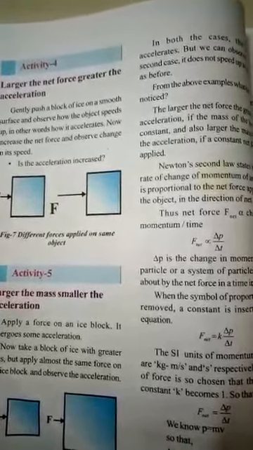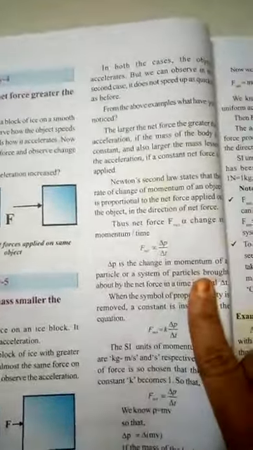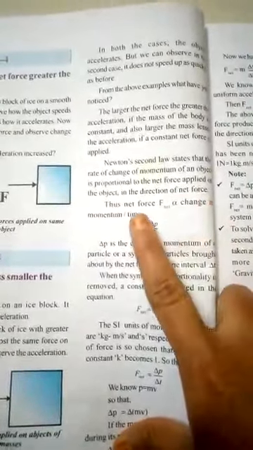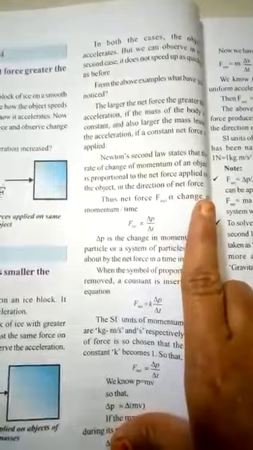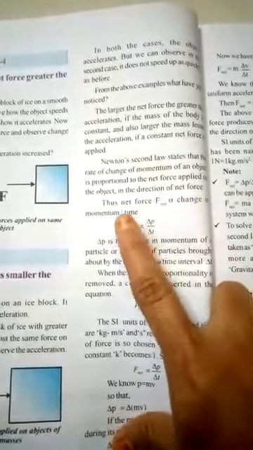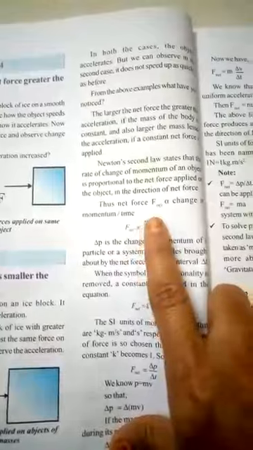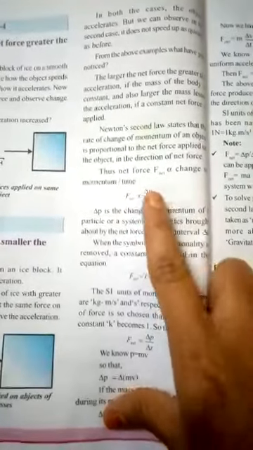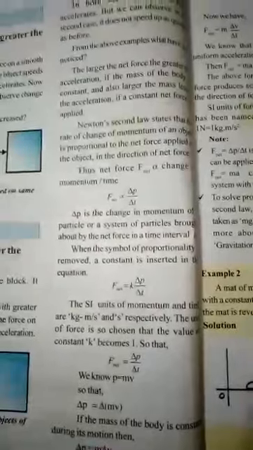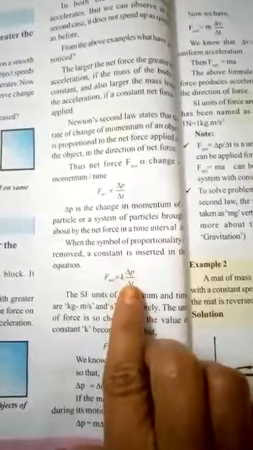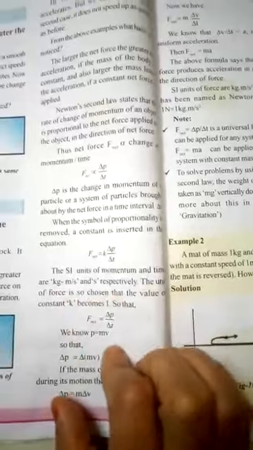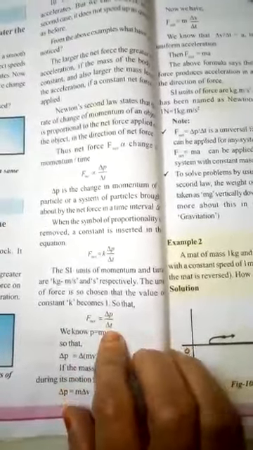Here the second law tells about the change in the movement of an object. So the net force F net is directly proportional to the change in momentum by time. F net is proportional to delta P by delta T. To remove the proportionality, we use a constant K: F net is equal to K delta P by delta T. The SI units of momentum and time are kg meter per second and second respectively. So to take out the proportionality, we use K as 1. So F net is equal to delta P by delta T.